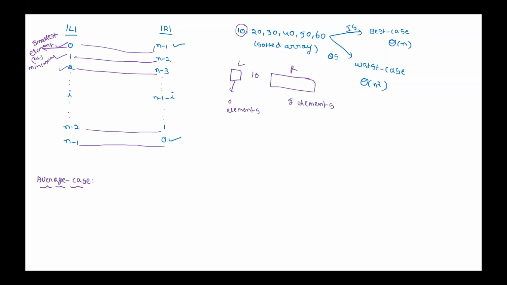Is that correct? So if the smallest element is chosen as pivot, then the left side has 0 elements. In general, this is when the pivot is the minimum element of the array.